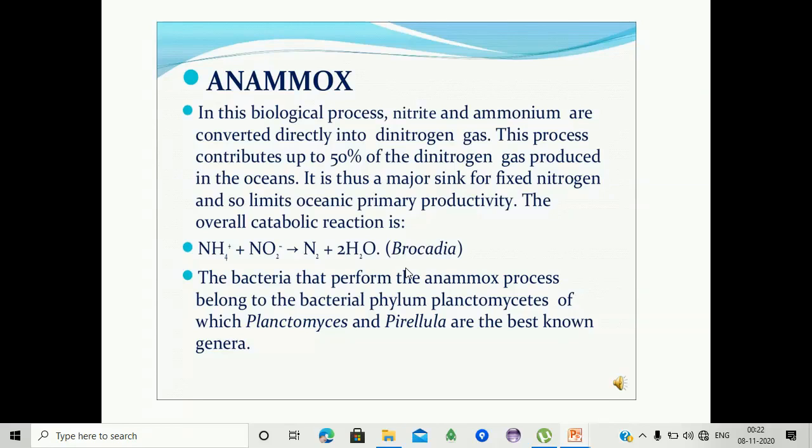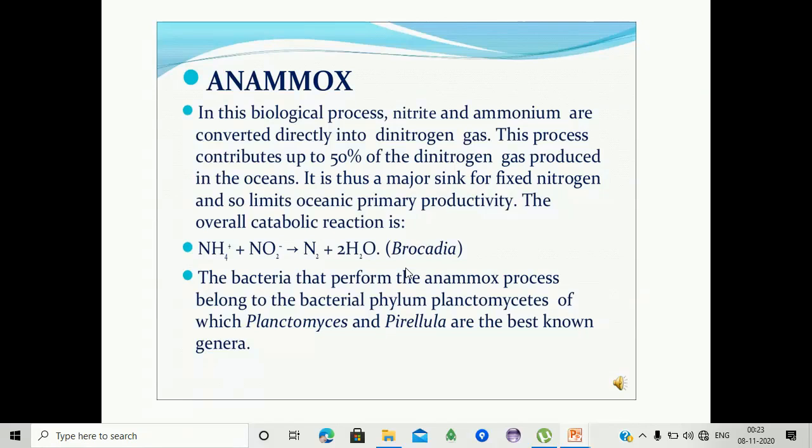It is thus a major sink for fixed nitrogen and so limits oceanic primary productivity. The overall catabolic reaction is ammonia plus nitrite gives rise to nitrogen molecule plus water.